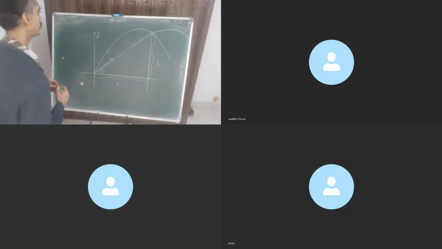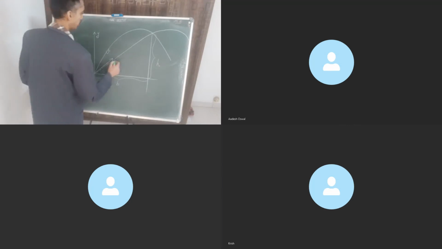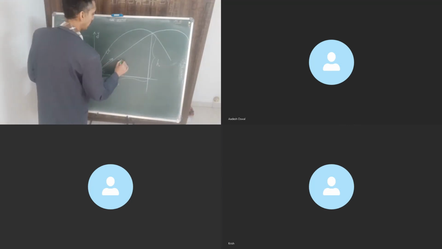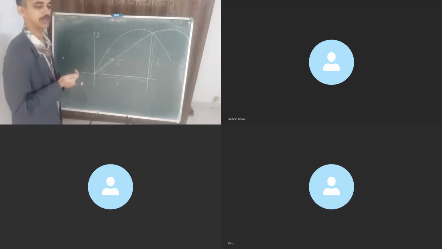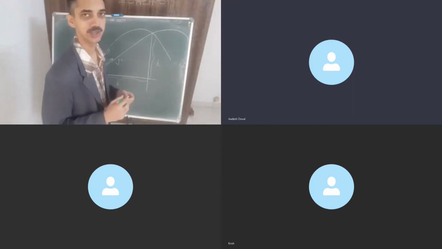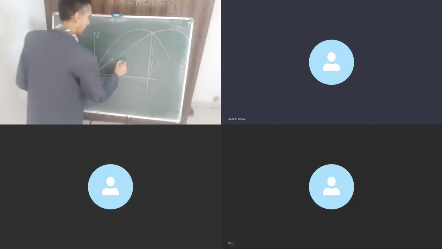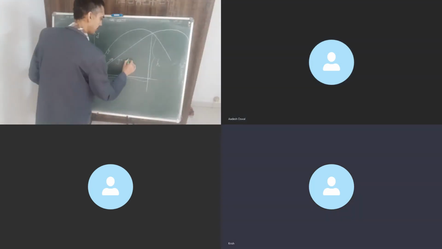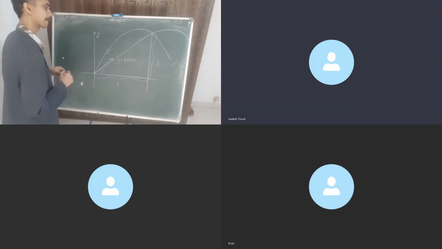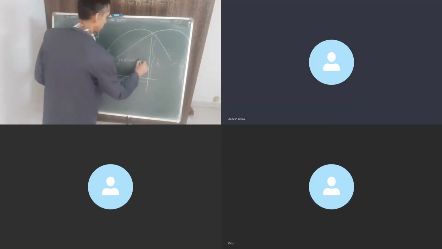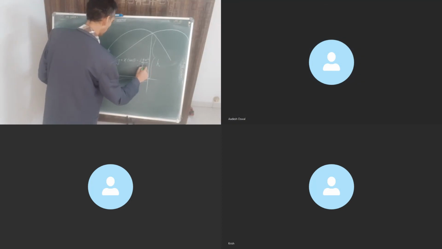Very simple. What is the equation of trajectory? y is equal to... all of you now. These are not to be refreshed by me, please. Sir, y is equal to x tan theta minus g by 2u square cos square theta into x square. Okay, fine. So I'm writing it as v naught square cos square theta.